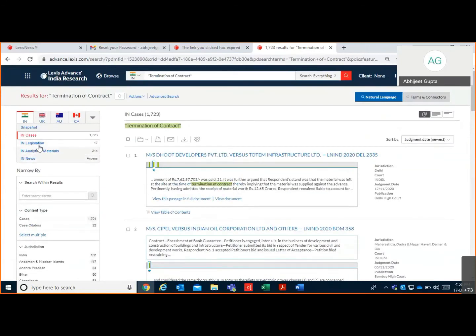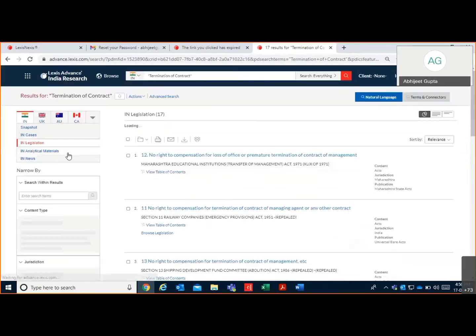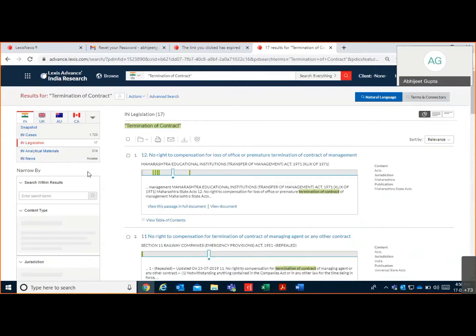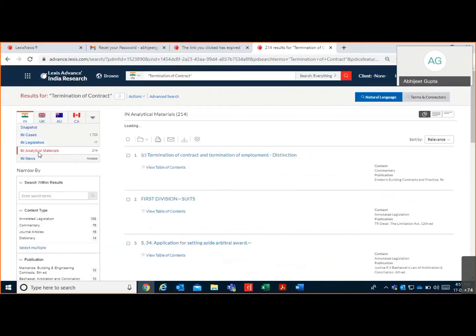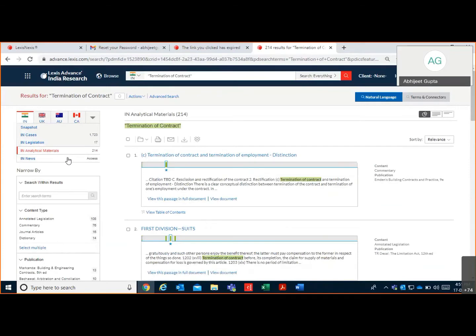Now I move to the legislation part. Here the entire central and state acts are fully covered under this legislation part. And as you are already aware, we publish those yellow covered Universal Bare Acts, which are part of your subscription. Now, if I talk about the most interesting thing, which is analytical material, 214 results come from analytical material.